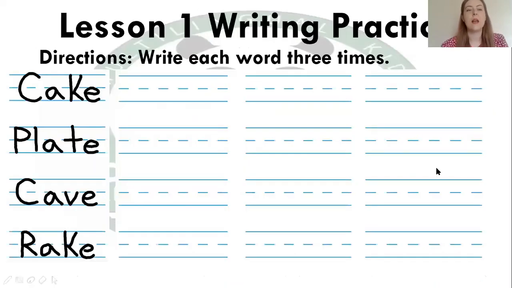Okay. Now we're going to practice writing the words. So the first word is cake, cake. So for C in cake, you can go around and across. Then A again, we go around, up and down and flick. For K, you can actually write K 2 different ways. I'll write it the first way.